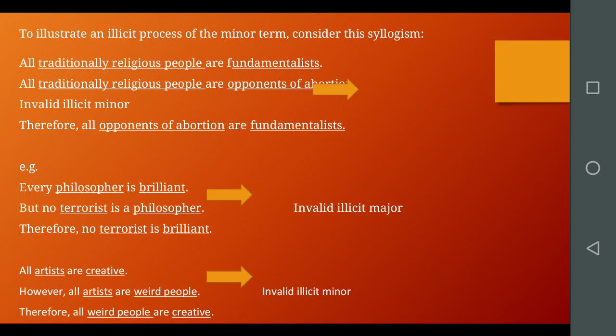However, all artists are weird people. Therefore, all weird people are creative. This is an example of invalid, illicit minor. In other words, the major and minor terms should only be universal in the conclusion if they are universal in the premises.